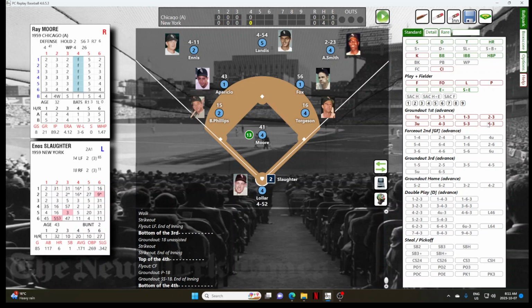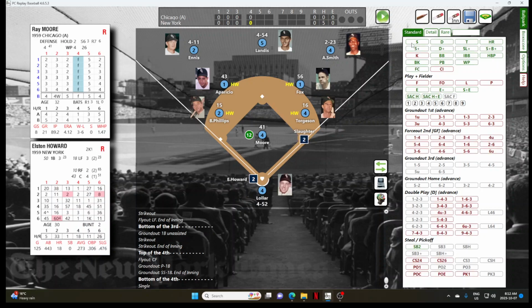Bottom of the 4th, Slaughter, Howard, and Seaburn are the expected hitters. Slaughter will hit a ball right past Fox for a single. So Slaughter is on with a leadoff single. Slaughter doesn't get the lead.